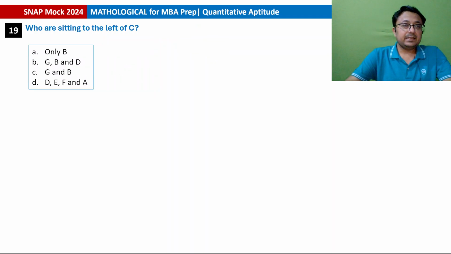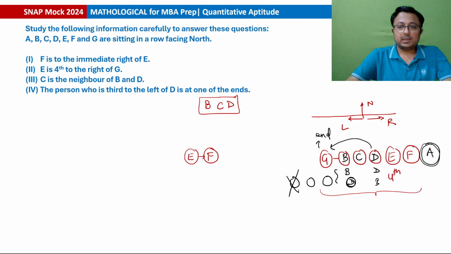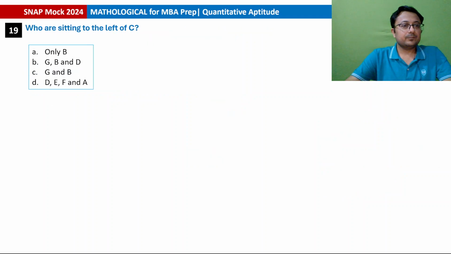Who are sitting to the left of C? Left of C are G and B. Option C is the answer.